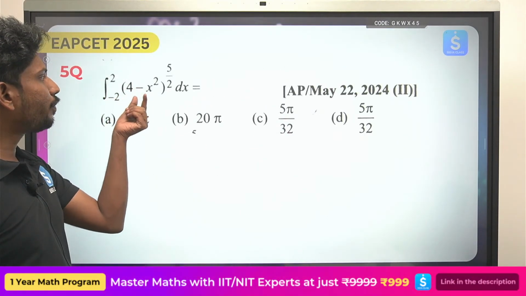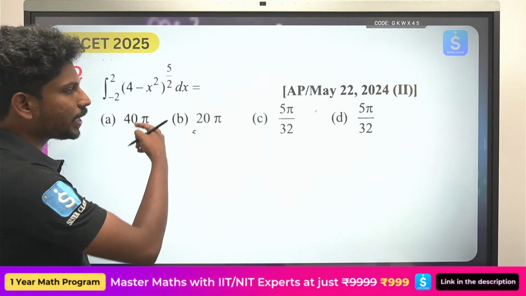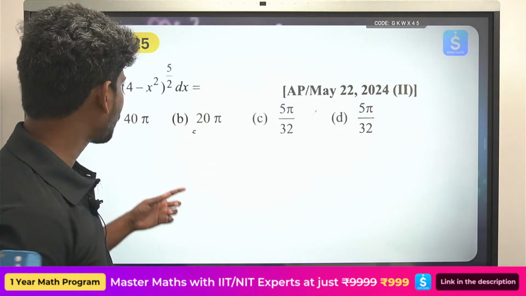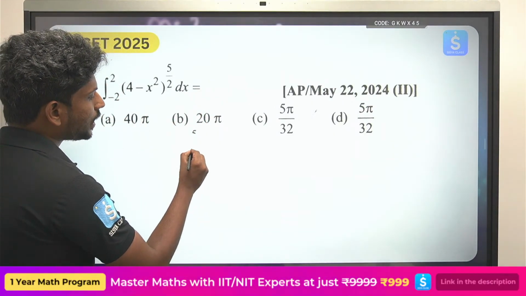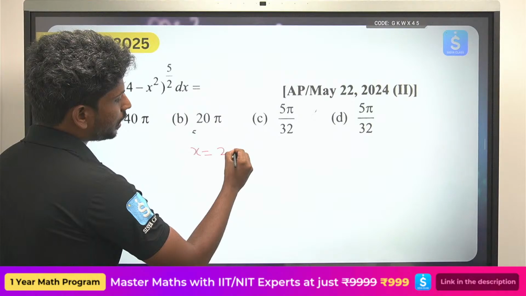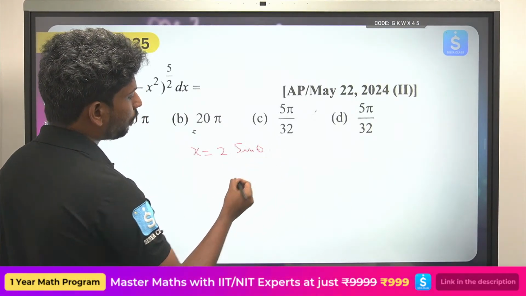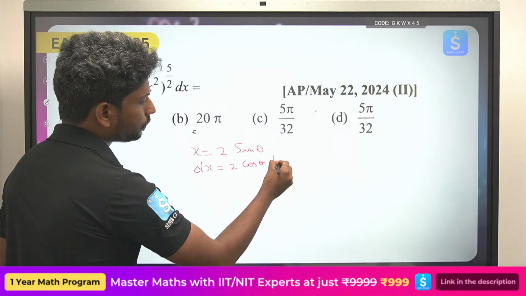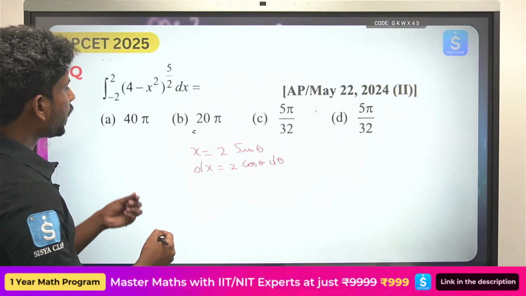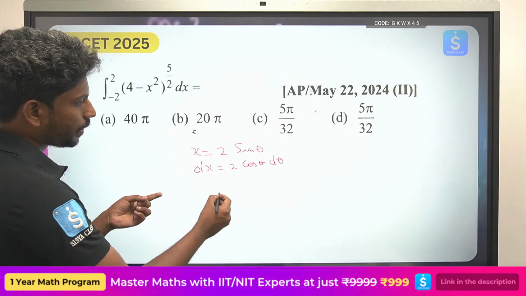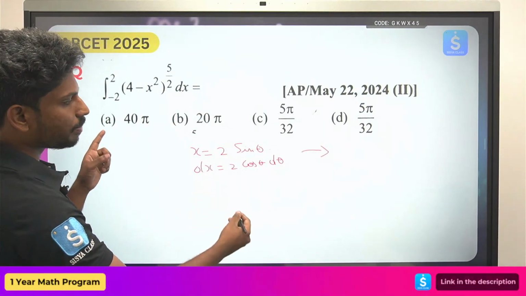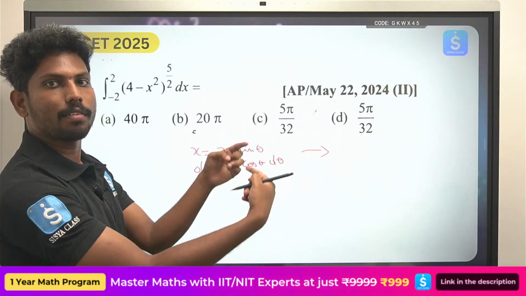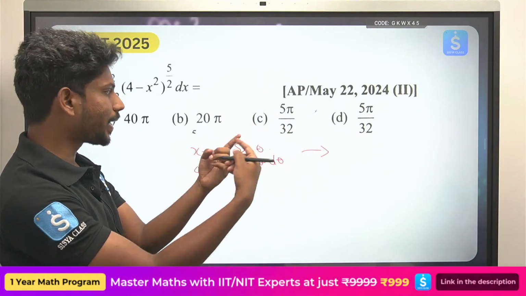Integral minus 2 to 2 of (4 minus x square) power 5 by 2. Here you can use the formula 1 minus cos square theta or 1 minus sin square theta. So in the substitution method, let x equal to 2 sin theta. Then dx equals 2 cos theta d theta. When you take x equal to minus 2 and plus 2, if you are trying to change the limits, minus 2 is equal to 2 sin theta, so sin theta is equal to minus 1, so theta will be equal to minus pi by 2 and plus pi by 2.